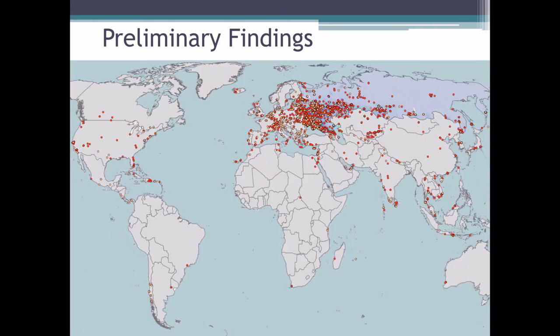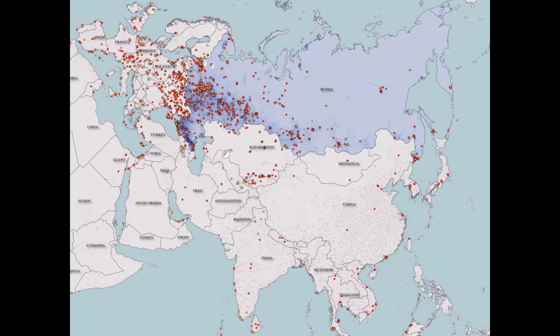Red dots are tweets, and orange dots are Flickr photos. You can see most are located in Russia, the former Soviet states, and Europe, with very few in the Americas or Africa. Taking a closer look, you can see the distribution in Europe and the Near East. This blue background is population density based on Russian census data, with darker areas more dense.